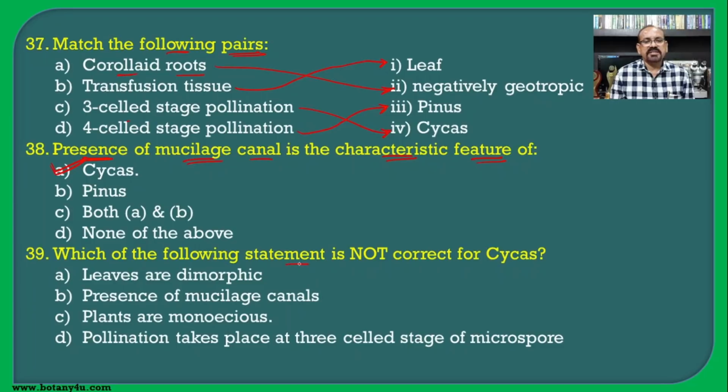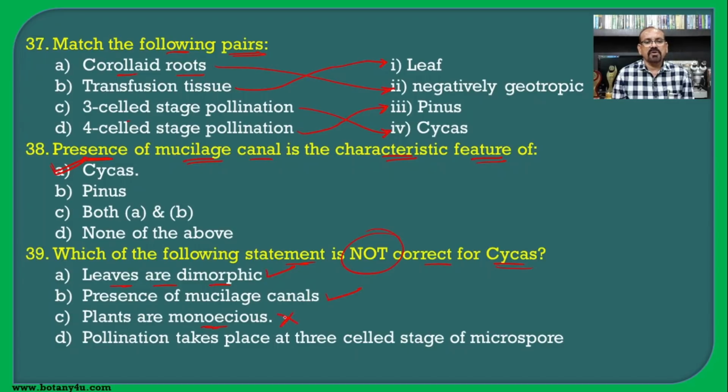Then, which of the following statements is not correct for Cycas? Leaves are dimorphic, that is the photosynthetic leaves and the scaly leaves, and hence it is correct. Presence of mucilage canal, that we have seen earlier, is the characteristic feature of Cycas or the Cycadales. Then, plants are monoecious.